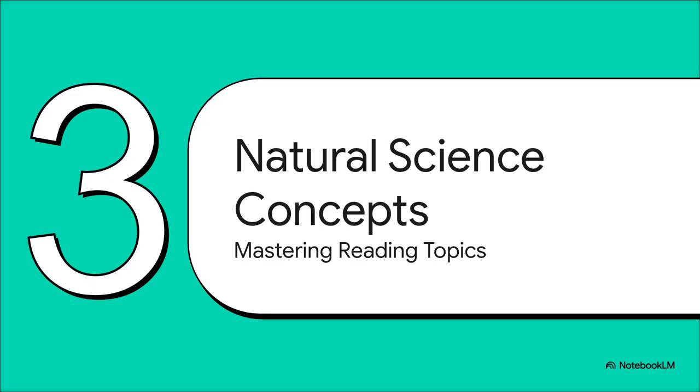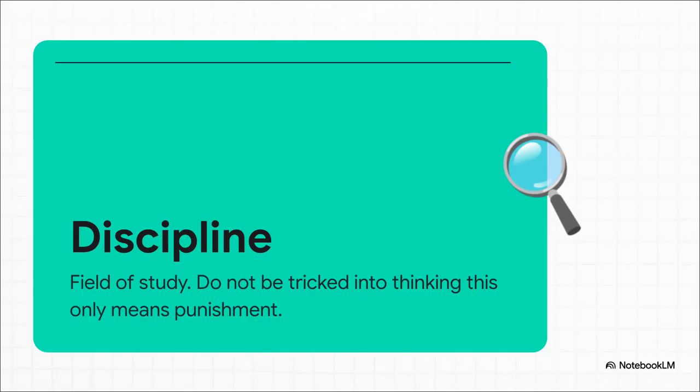All right, Section 3, Concepts in Natural Sciences. We are going to master advanced reading topics here. Discipline. The translation is 学习,领域,纪律.